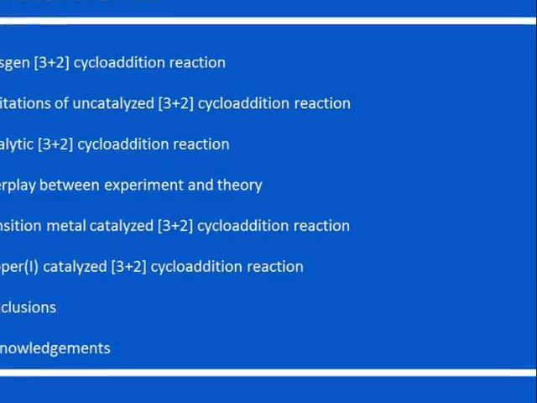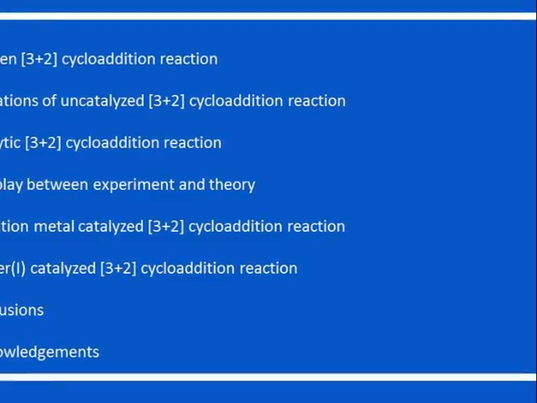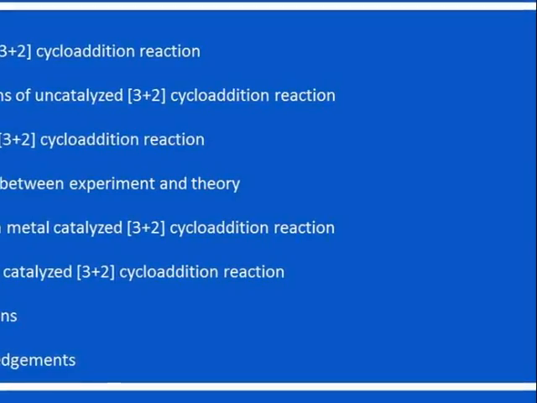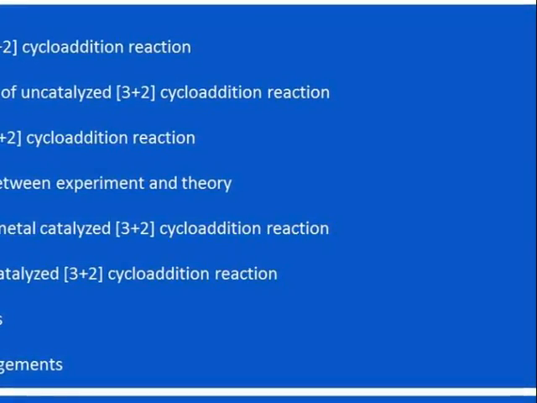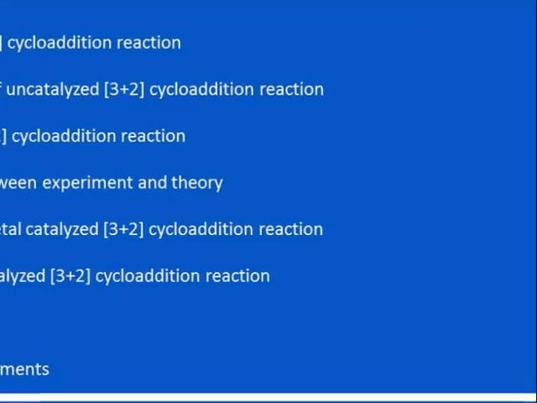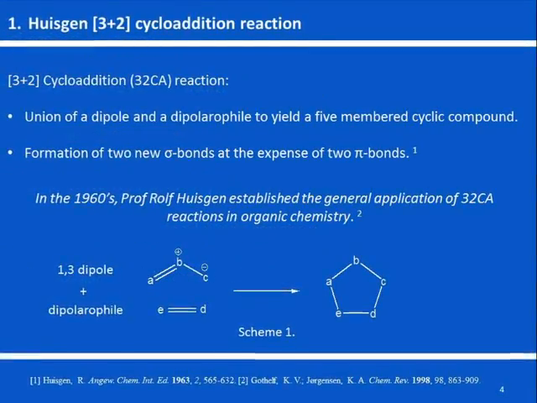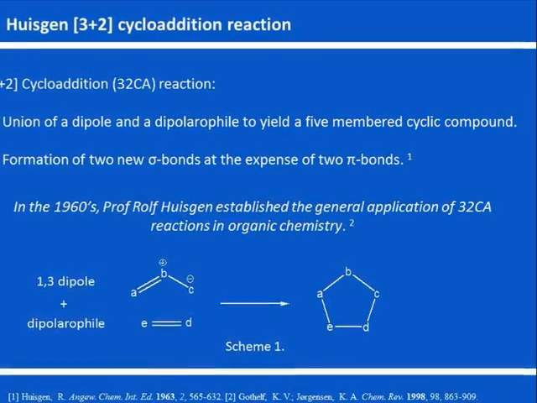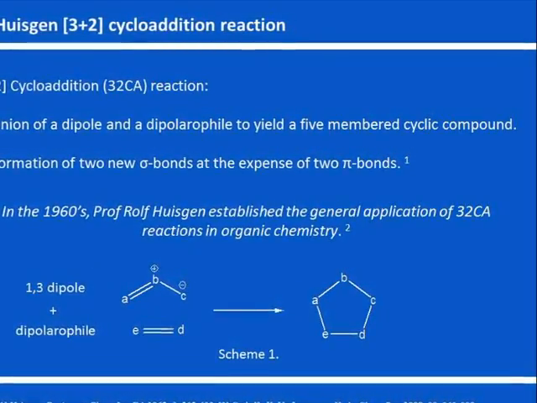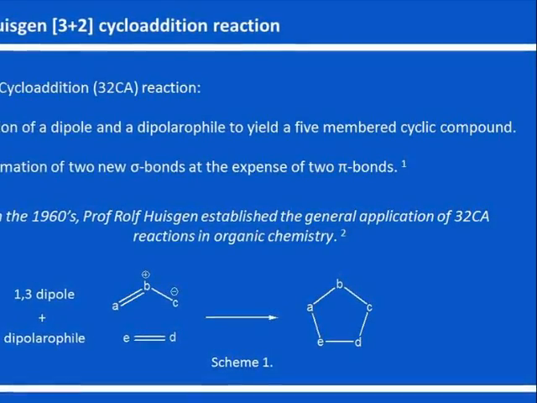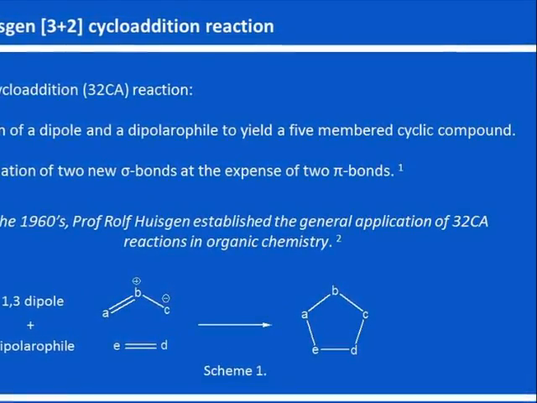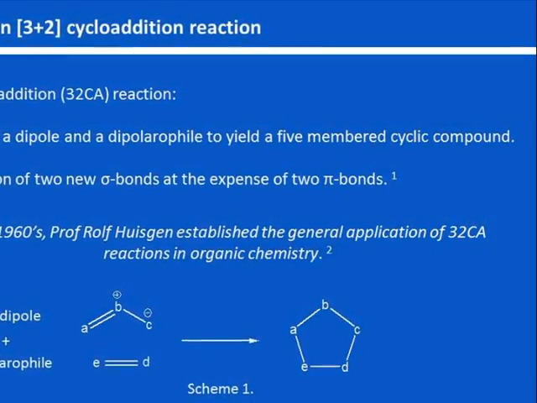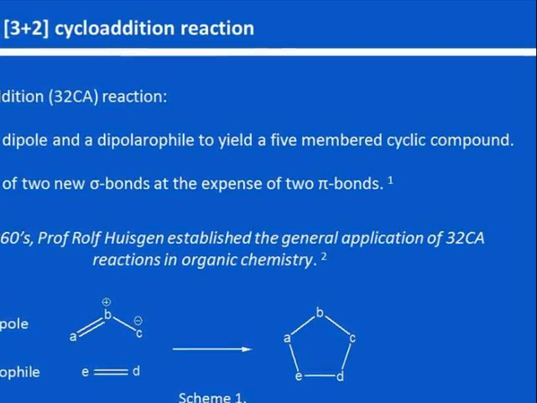The outline of my presentation is as follows: Huisgen 3+2 cycloaddition reaction, limitations of uncatalyzed 3+2 cycloaddition reaction, catalytic 3+2 cycloaddition reaction, interplay between experiment and theory, transition metal catalyzed 3+2 cycloaddition reaction, copper(I) catalyzed 3+2 cycloaddition reaction, conclusions, and acknowledgement. The Huisgen 3+2 cycloaddition reaction is the coupling of a 1,3-dipole and a dipolarophile to yield a 5-membered cyclic compound. The cycloaddition process involves the formation of 2 new sigma bonds at the expense of 2 pi bonds as shown in scheme 1.